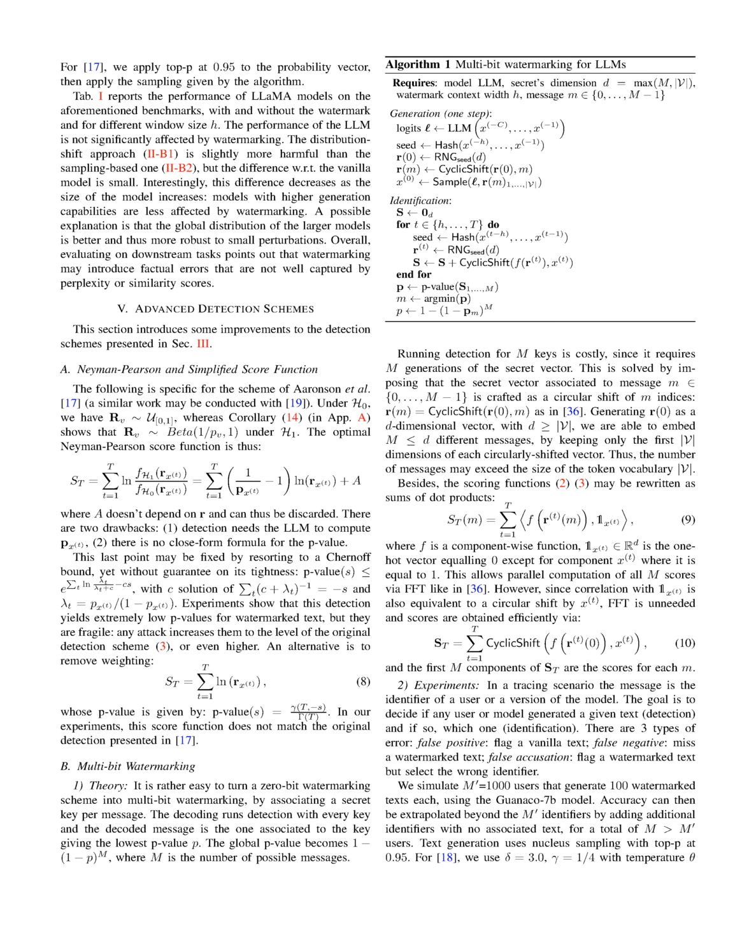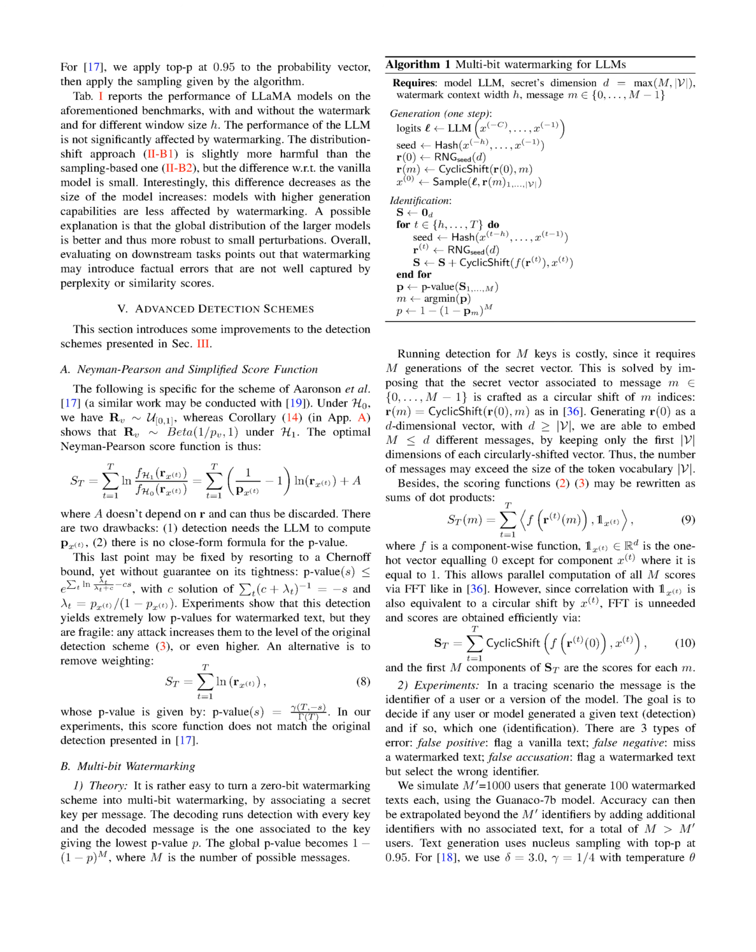Section summary. In this section, the authors propose improvements to the detection schemes presented earlier. They introduce the Neyman-Pearson score function and show that it can be optimized for detection. However, there are two drawbacks: the need for the LLM to compute certain values and the lack of a closed-form formula for the p-value. The authors suggest an alternative score function that removes weighting, but it does not match the original detection. Additionally, the authors discuss the extension of 0-bit watermarking to multi-bit watermarking by associating a secret key per message, and they propose a method to efficiently compute scores for multiple keys.